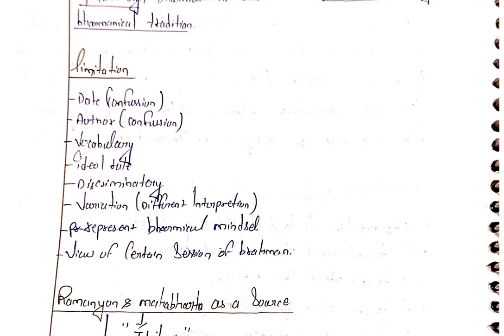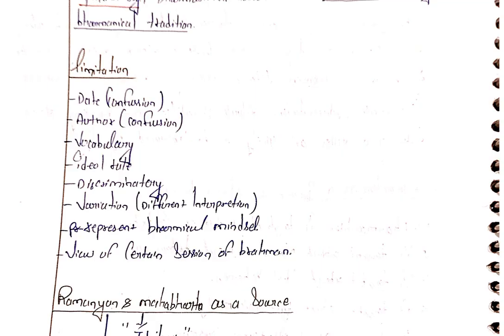What limitations are there? First is the date. At some point, when people read this document, they are confused about the date, more confused than about the author. Who wrote this? Who knows what is happening? Third is the vocabulary. There is a lot of difficult vocabulary and it is difficult to find the words. Ideal rules.